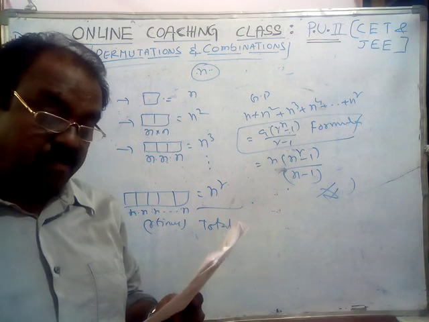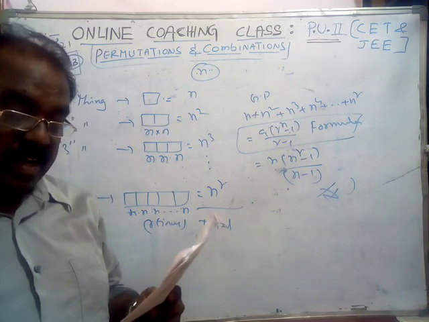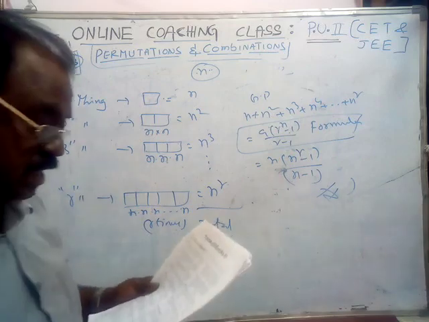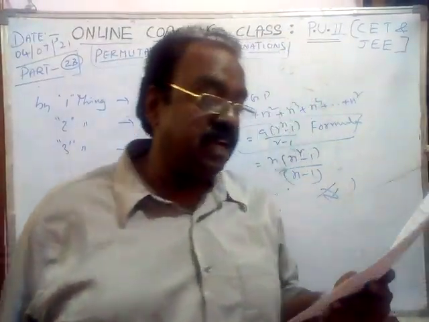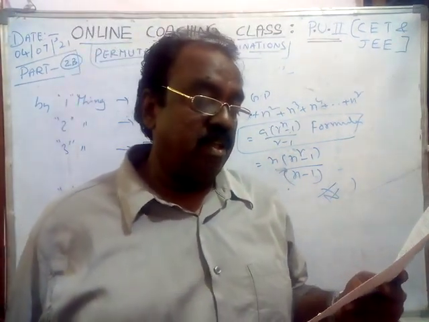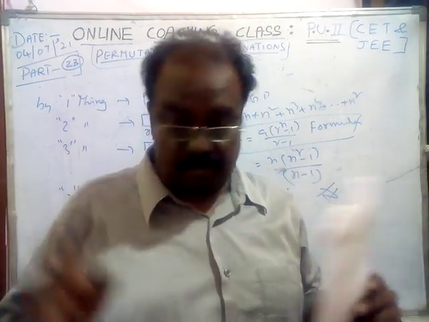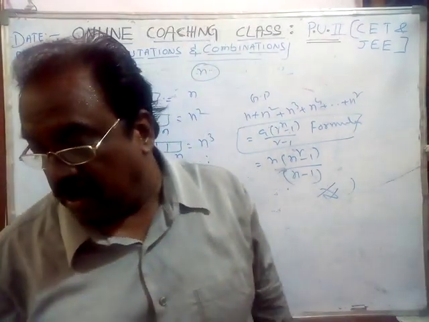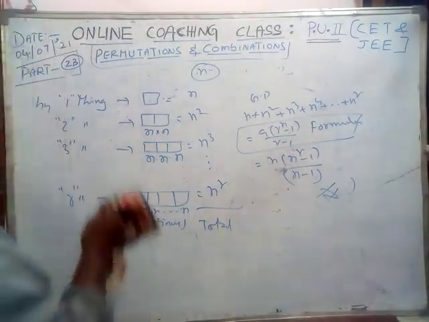Next, the 28th problem: the number of ways in which 10 candidates A1, A2, A3, up to A10 can be ranked such that A1 is always above A10. Also a different type of problem. Please observe, and study it well.